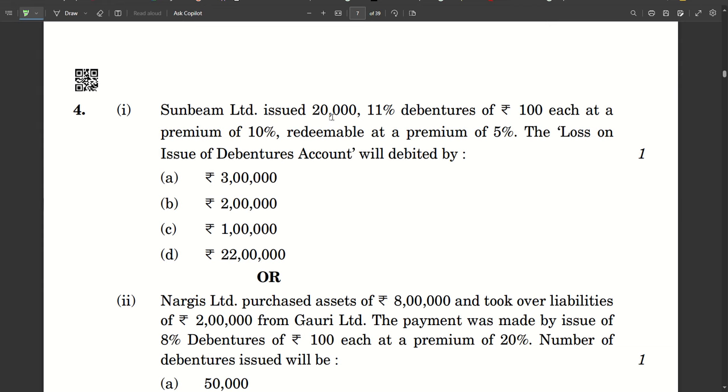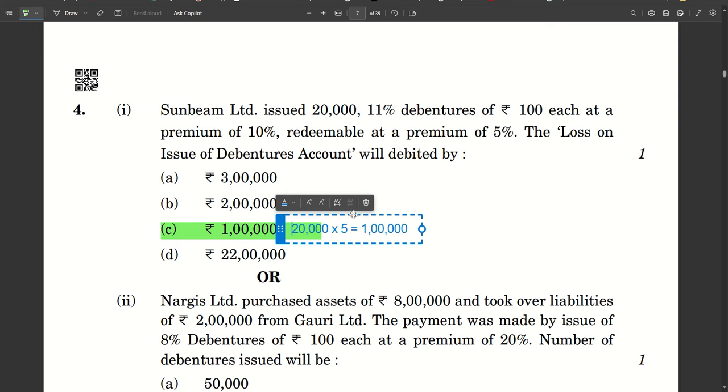Next one. Sunbeam Limited issued 20,000 11% debentures of rupees 100 each at a premium of 10%, redeemable at a premium of 5%. The loss on issue of debentures account will be how much? These are issued at a premium, so that won't go as a loss. What will go to loss? The premium on redemption. This 5% is what will go to loss. 5% of 100 is 5 rupees per debenture. There are 20,000 debentures, so 20,000 into 5, which is 1 lakh. So 1 lakh will be our loss on issue of debentures. 20,000 into 5, 1 lakh is the answer here.